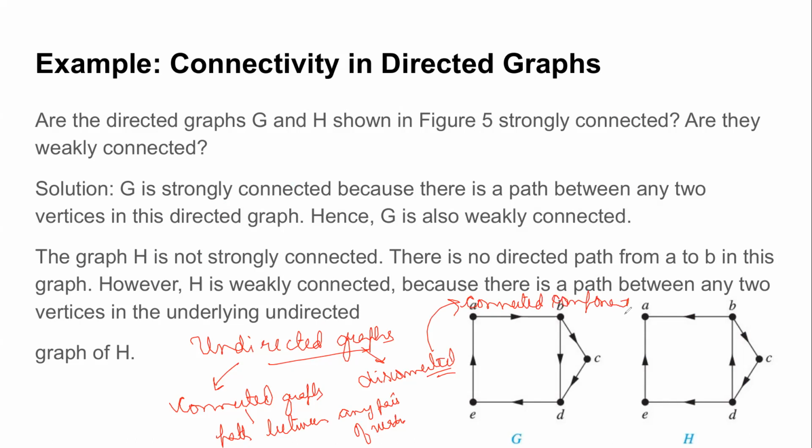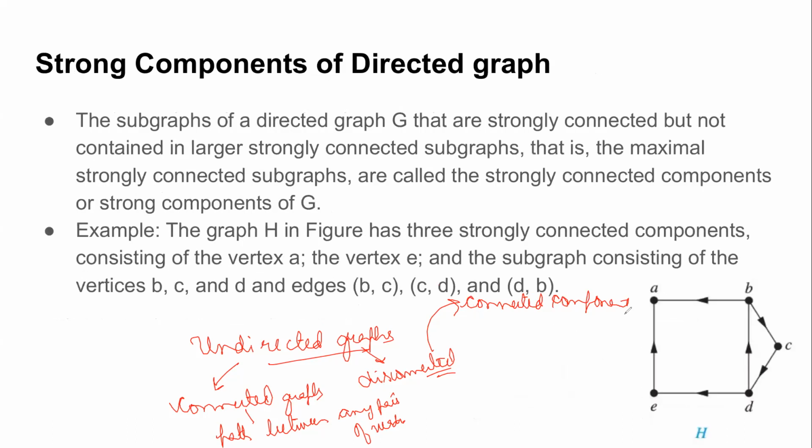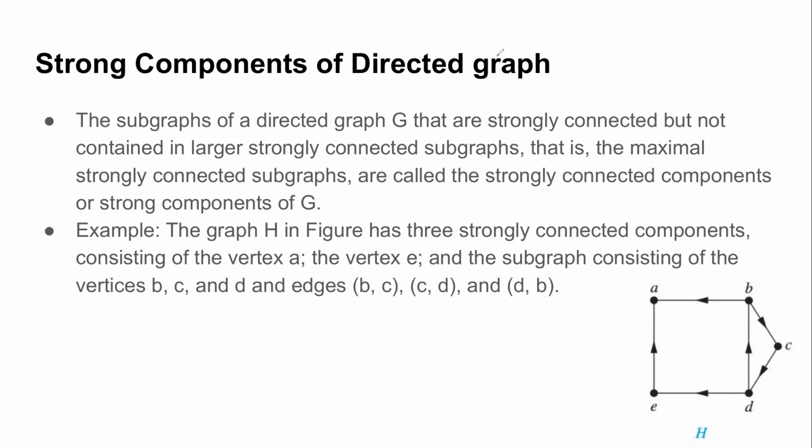Okay, the same notion continues in directed graphs also. One is you can have a strongly connected graph, wherein every pair of vertices has a path in both directions. Or if it's not strongly connected, then we move to something called strong components. Let us see now what the strong components are.